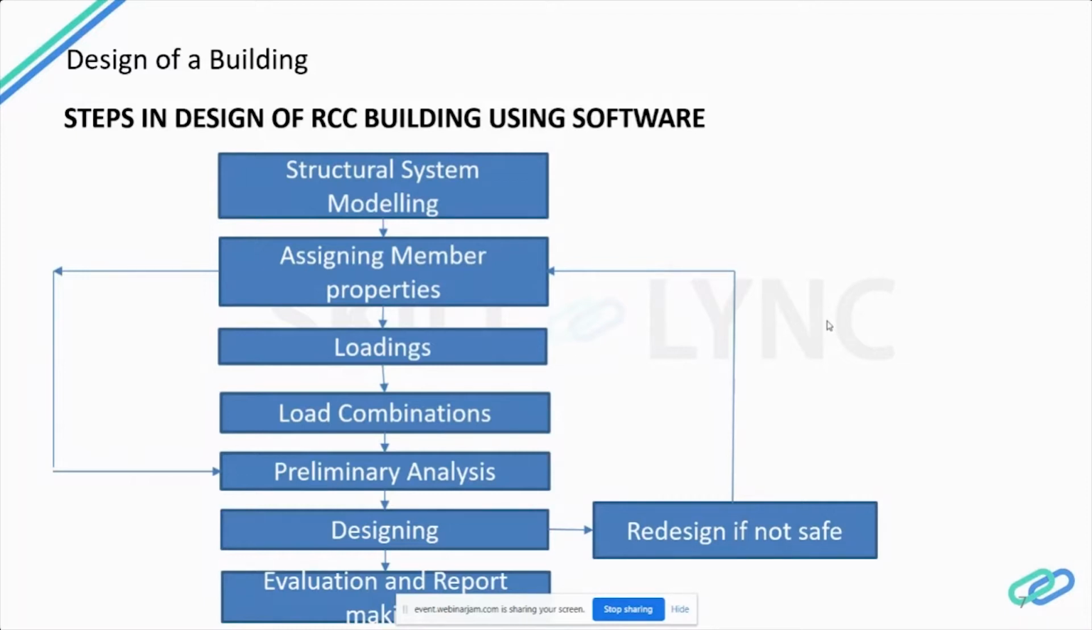So next is the preliminary analysis. The software will take care of the preliminary analysis, and then we will go on with designing. While designing, you have to provide the concrete grade and the grade of steel you have to use. All the details you have to provide in the designing stage. And once you have done the detailed analysis, if you get a result like the design is not safe, again you have to reassign the member properties and do this calculation again. Finally, you can arrive at the evaluation and report making.